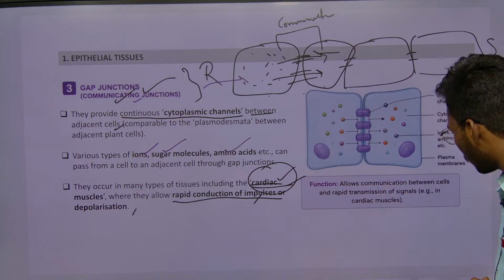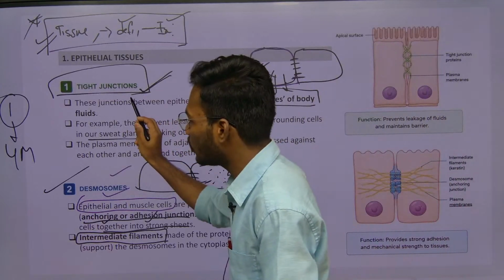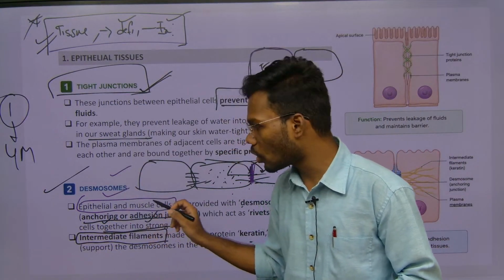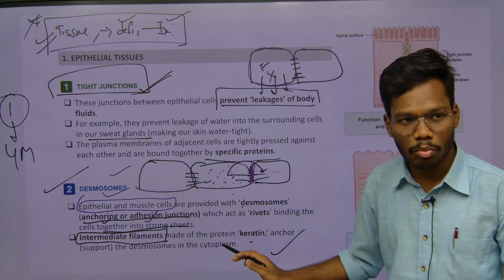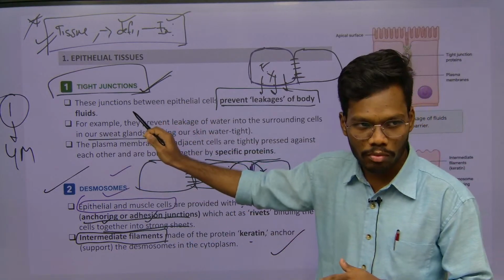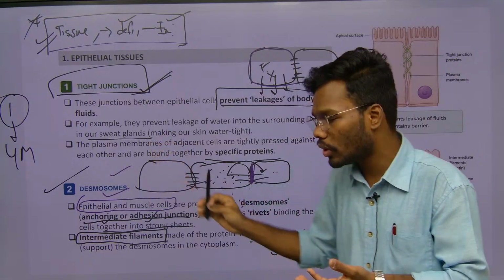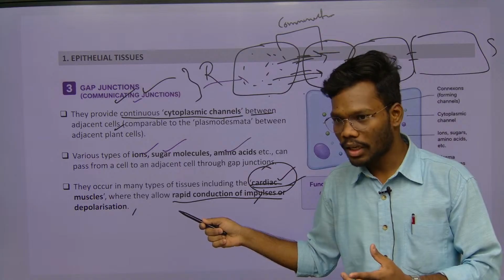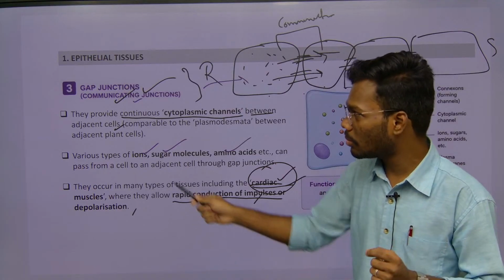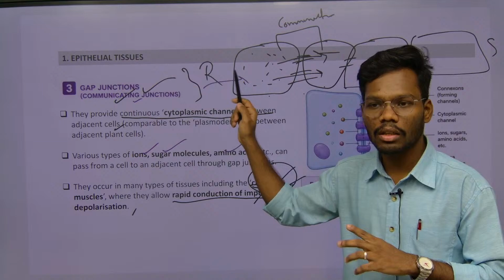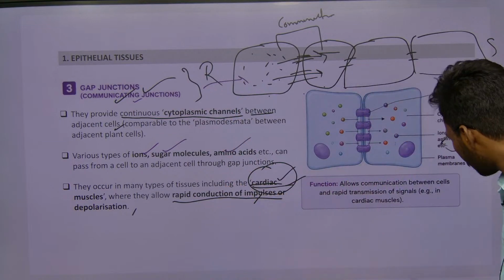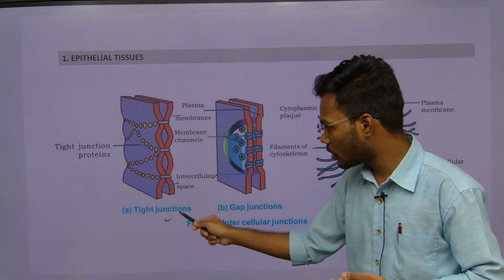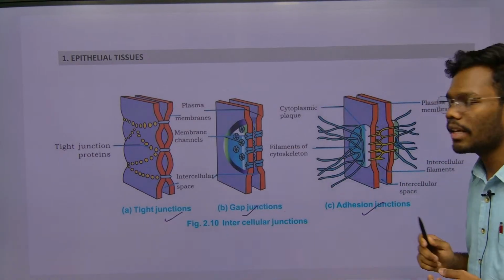So we saw three junctions. One is the tight junction, which is responsible for preventing the leakage of body fluids. Another is desmosomes, also called anchoring junctions or adhesion junctions, which are responsible for attachment. And the gap junction is responsible for communication, right? These three junctions are very important. Just remember the junction name, definition, and example. That is enough.